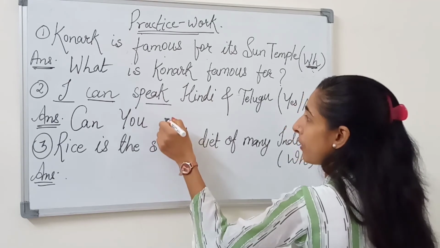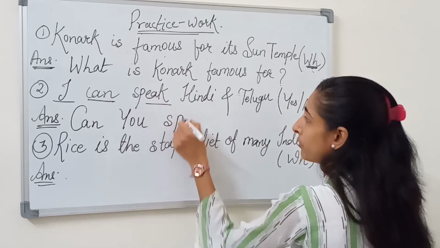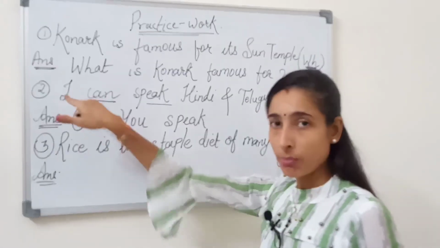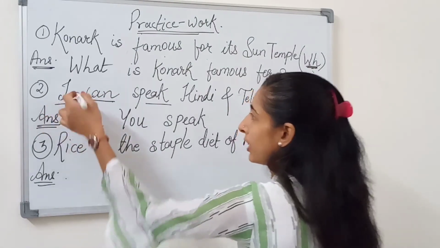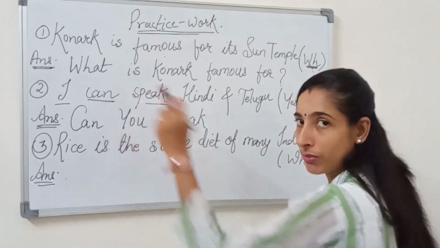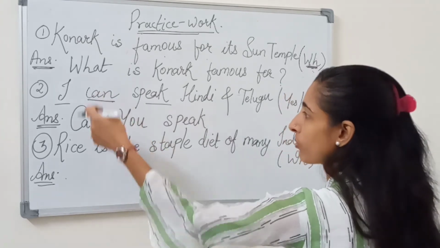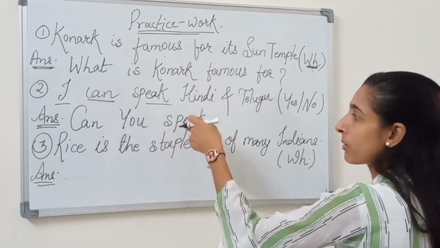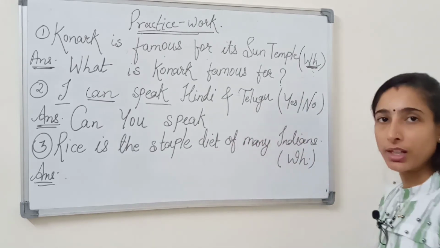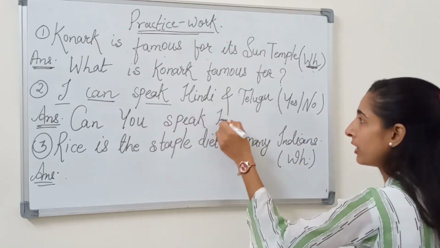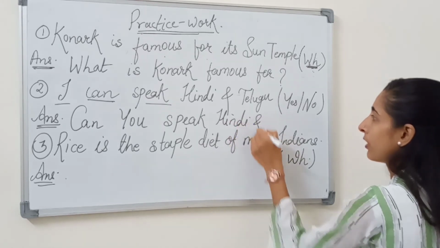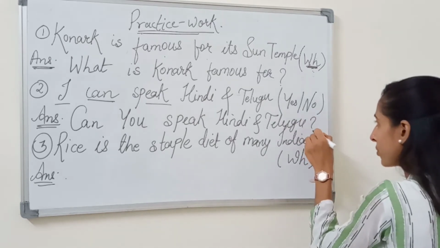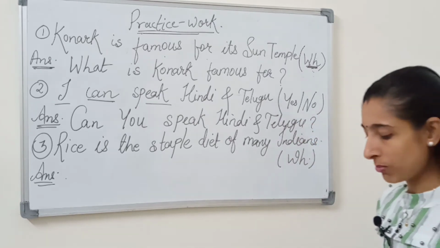Speak becomes the main verb, and the rest, Hindi and Telugu, will come as it is. Can is a modal, so the modal will come first. Can you speak Hindi and Telugu? And with a question mark.